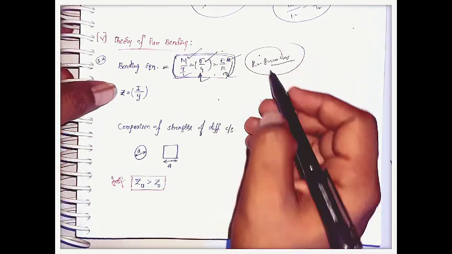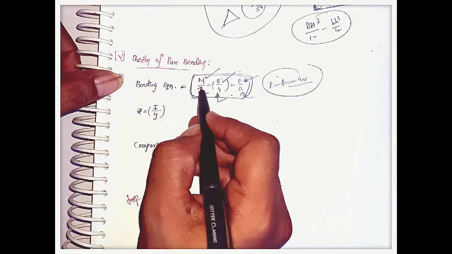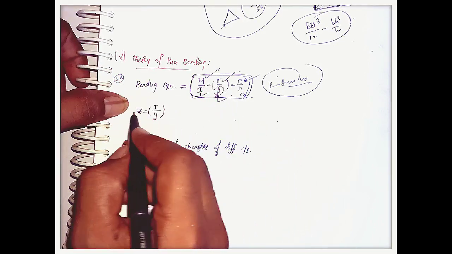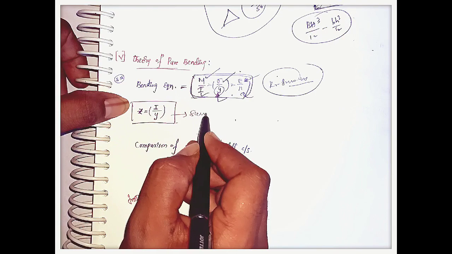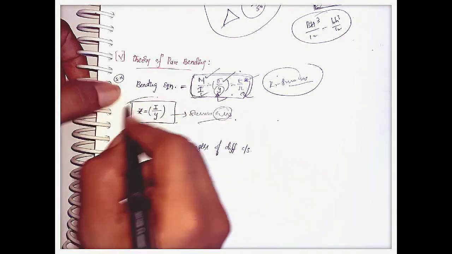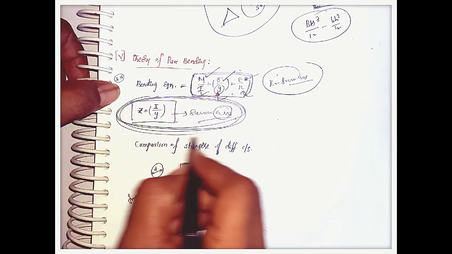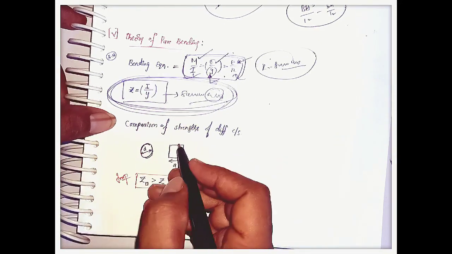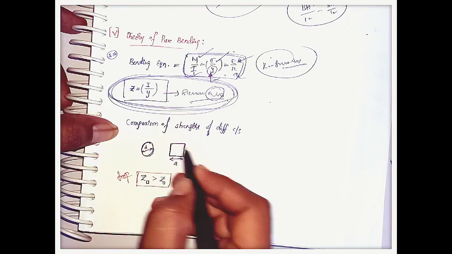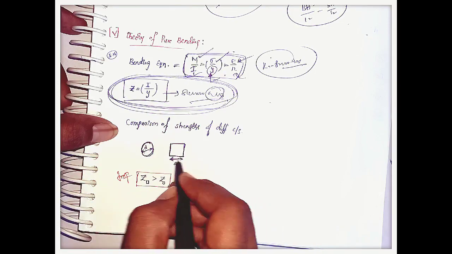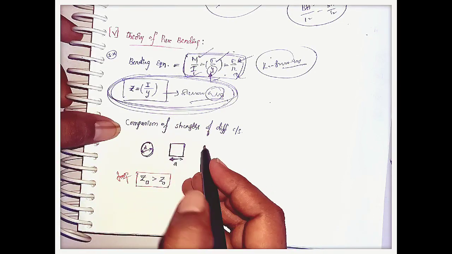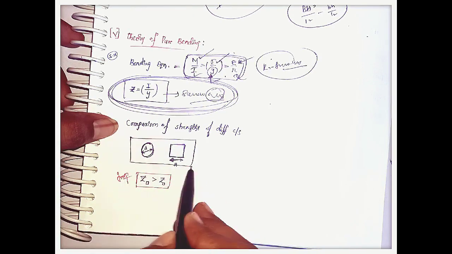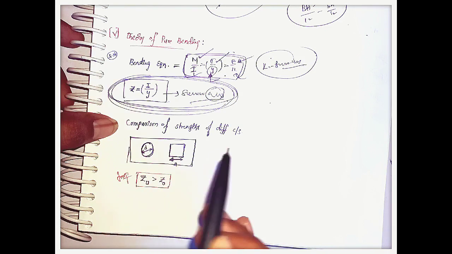If we divide the moment of inertia by this y value, that is the maximum distance from the neutral axis, we will get the section modulus. What is the use of the section modulus? We can compare different types of cross sections. Let us consider this is a circular cross section with diameter d, and this is a square cross section with side a. They will ask a question like this: which beam has more strength, out of this circular and square cross section?